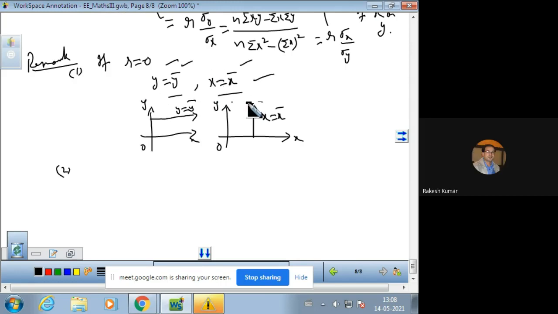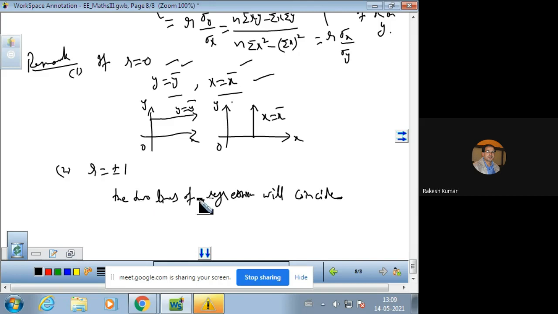One more observation is there, and these lines are passing through their means. Just see, the lines are passing through their means. Mean value is y bar and x bar. So if r is equal to plus minus 1, either positive 1 or minus 1, the two lines of regression will coincide. Coincide means they will match with each other. There will be no separate lines of regression. That will be matching.